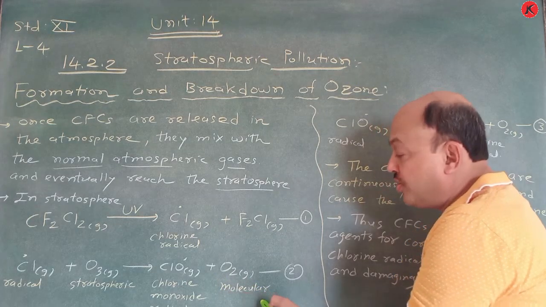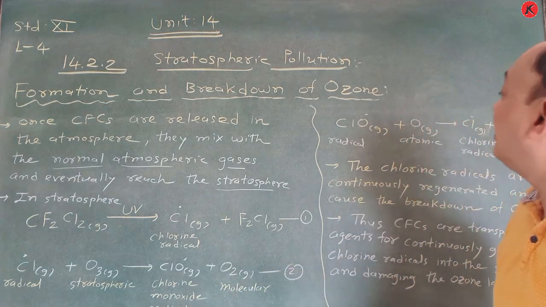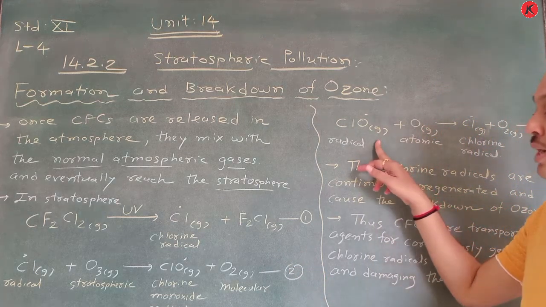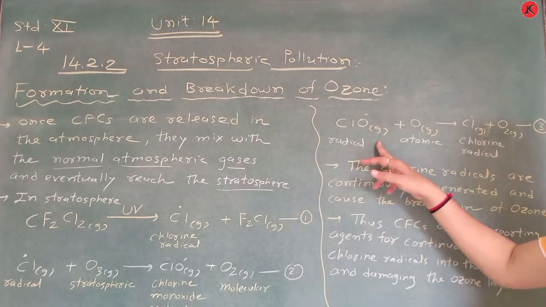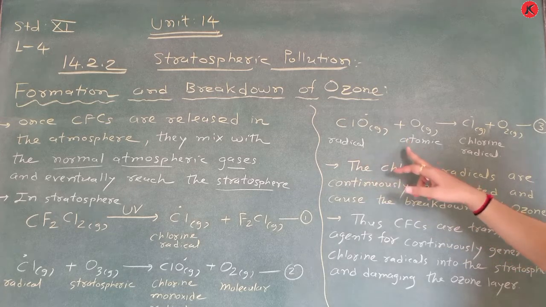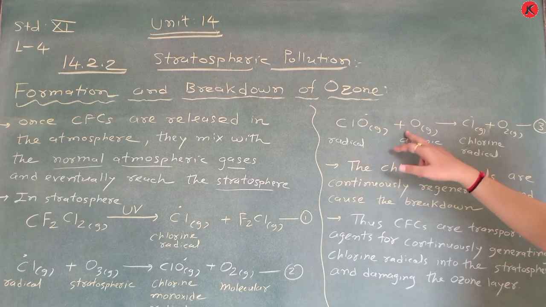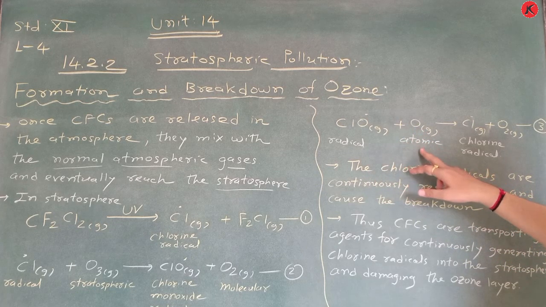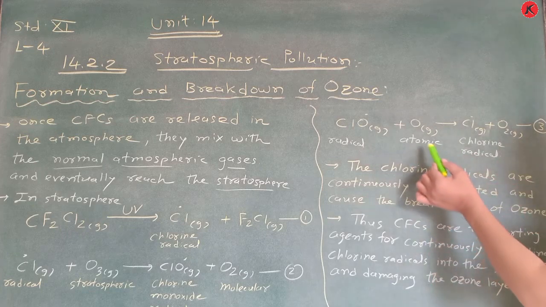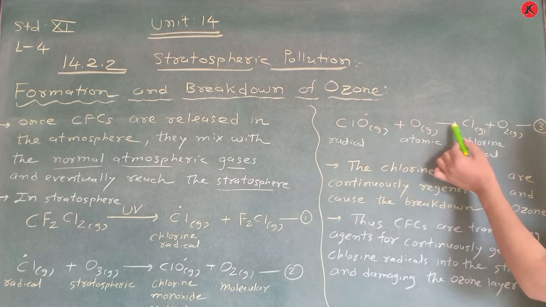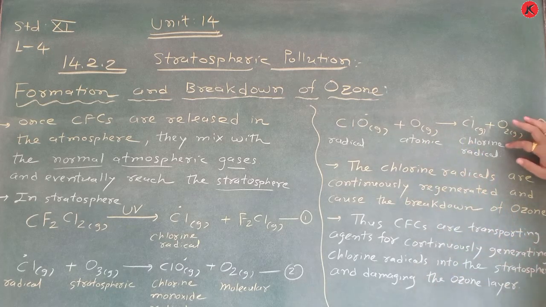Now, this ClO, that means chlorine monoxide radical, reacts with atomic oxygen and is converted into more and more chlorine radicals and oxygen gas.